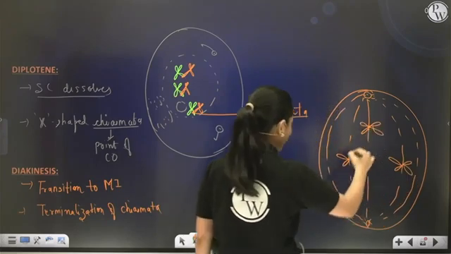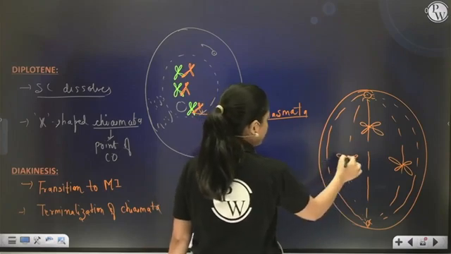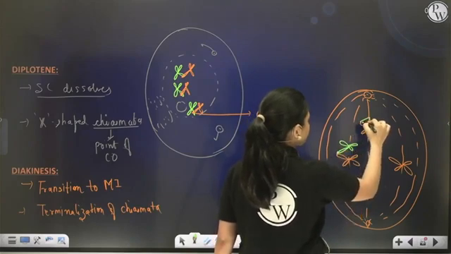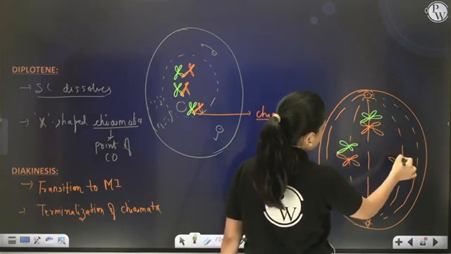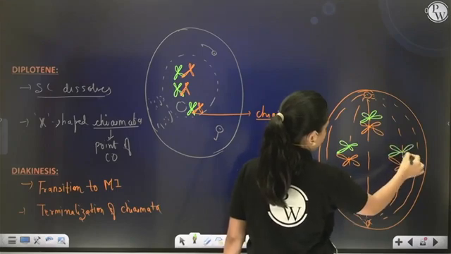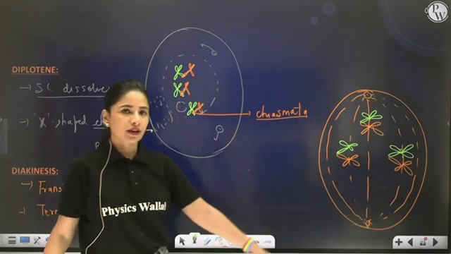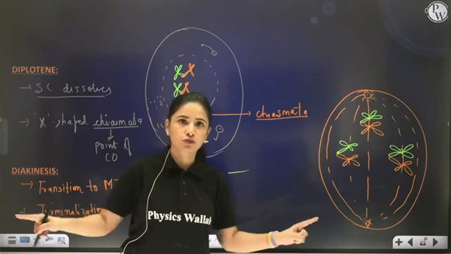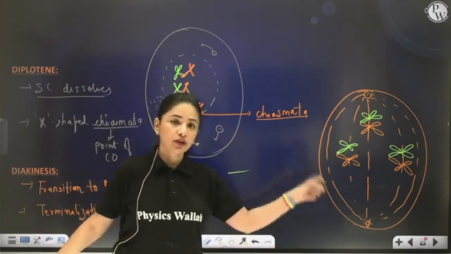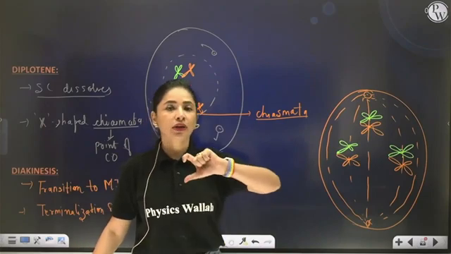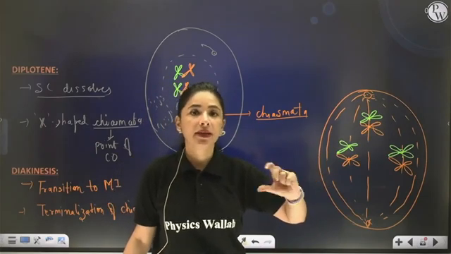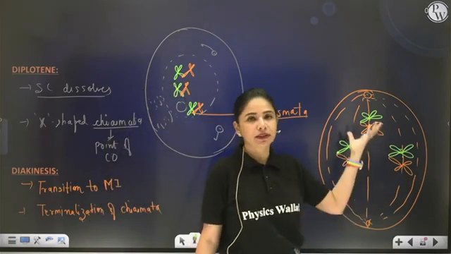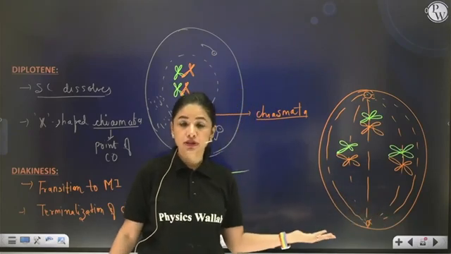This is one complete set represented by orange, and green will also be attached to it, but only at their tips. Like this. Correct? So like this, 23 pairs will now be hanging rather than the 46 separate chromosomes which you saw in mitosis. In meiosis I, 46 chromosomes convert themselves into 23 pairs, right? And all those 23 pairs are now hanging haphazardly on these spindle fibers, and this marks the transition to metaphase I.